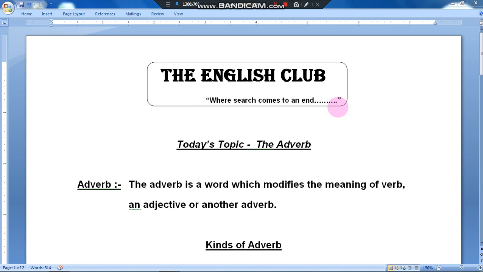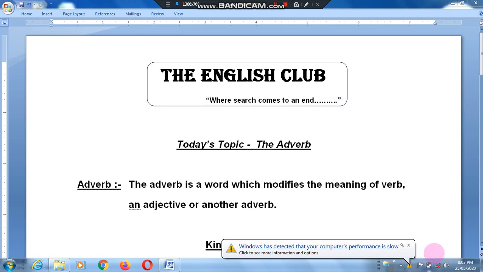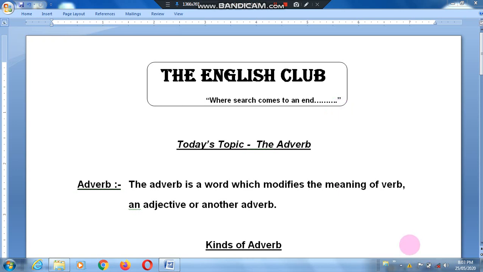In previous chapters we learned about the basic parts of speech: noun, pronoun and verb. Today's topic is the adverb. What is an adverb? An adverb is a word which modifies the meaning of a verb, an adjective or another adverb. It means it gives extra information about the verb, an adjective or another adverb.